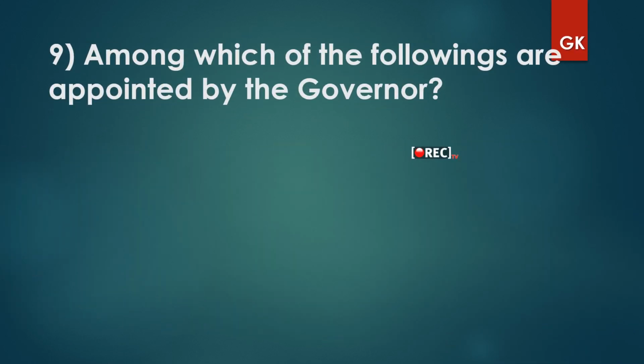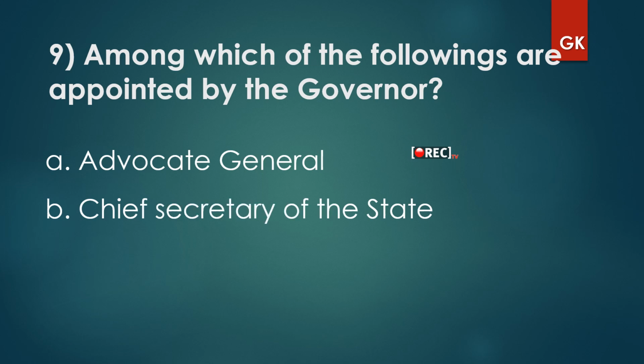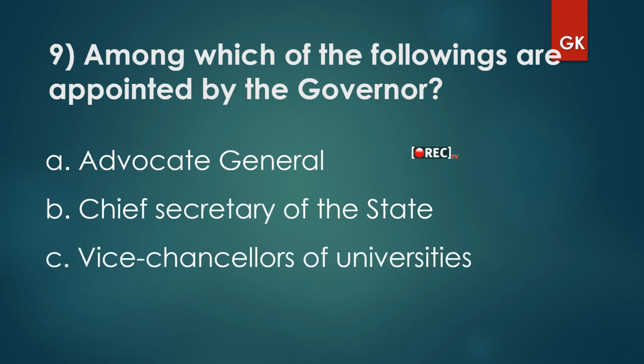And the ninth one: which of the following are appointed by the governor? Advocate General, Chief Secretary of the State, Vice Chancellors of the universities, all of the above. The right answer is all of the above. So the governor can appoint the Advocate General, Chief Secretary, and also the Vice Chancellors of the universities.